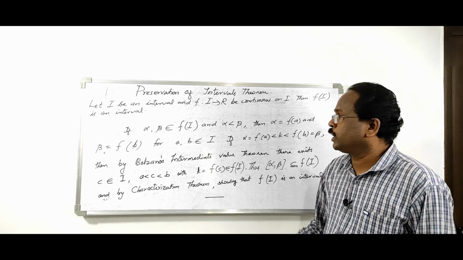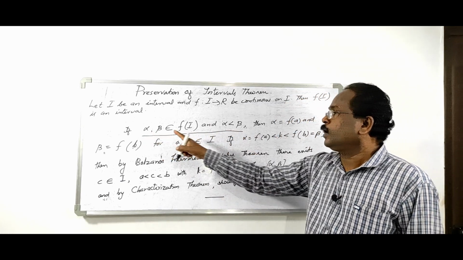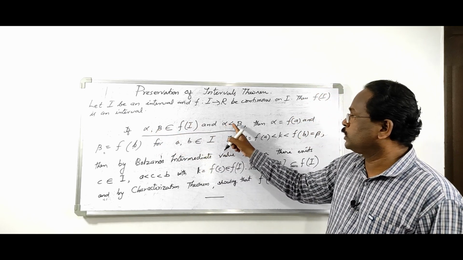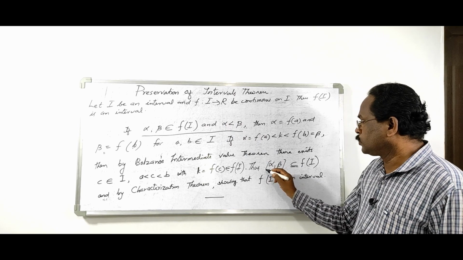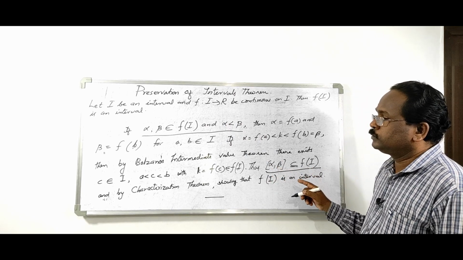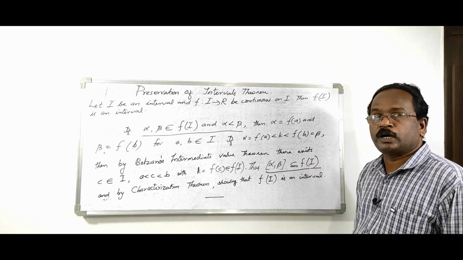So note the characterization theorem statement: alpha is an element of f of I, beta is an element of f of I, alpha is less than beta, then the closed interval [alpha, beta] is contained in f of I. Then by the characterization theorem, f of I is an interval.